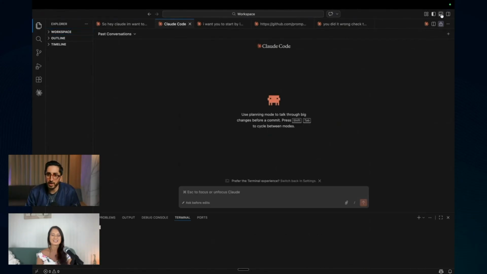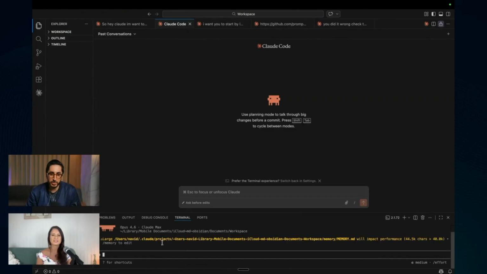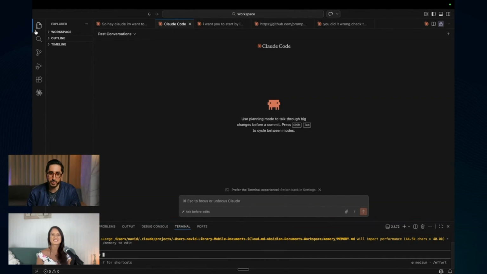And you can also have the terminal here. So let's say I have already installed Claude. So I will say Claude here. Then I open it. This is the simple command. Okay. So it already opens here. I don't need to use it in terminal. I prefer to use it here in the code. And then there's extensions for this.